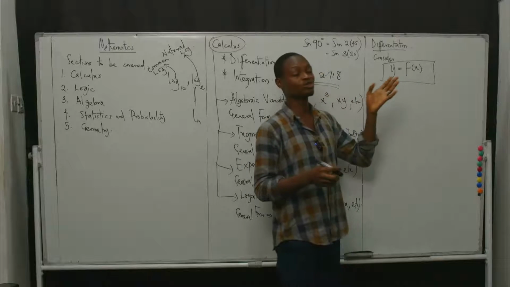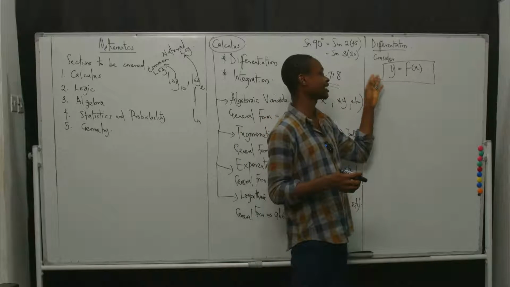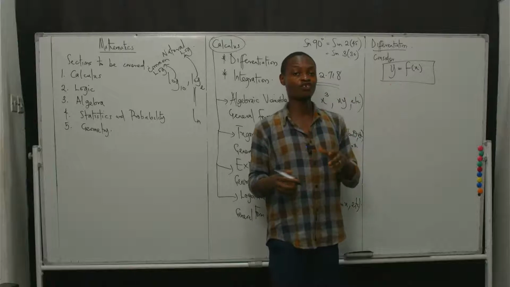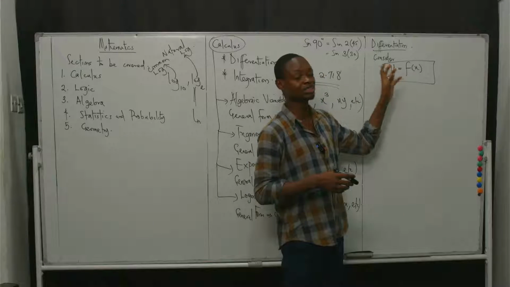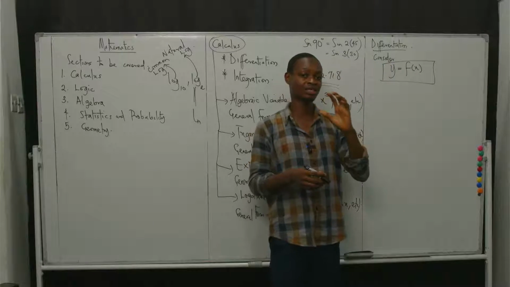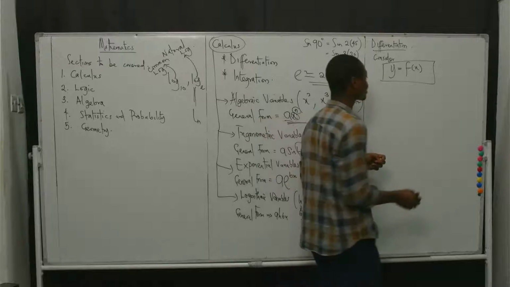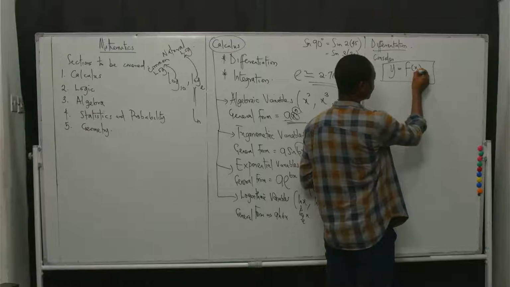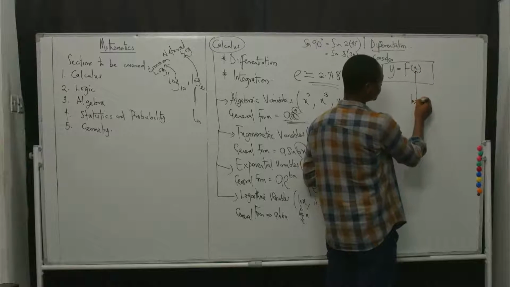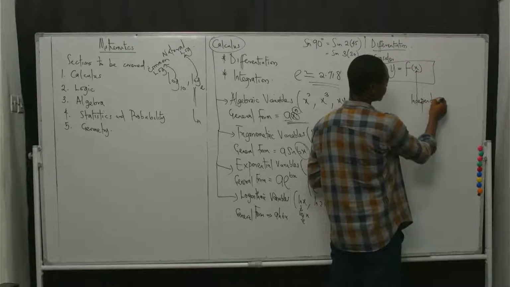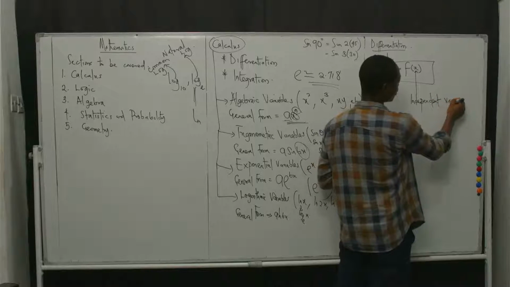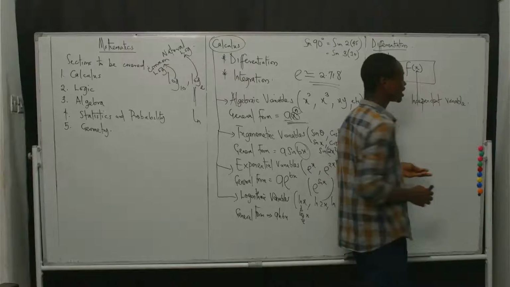If I have y equal to f of x, I'm simply saying I'm assigning y as the value of the function. Now, this means something very, very important as well. Another thing that is very important is the fact that x here is the independent variable. Now, when I say independent variable, what does that mean?